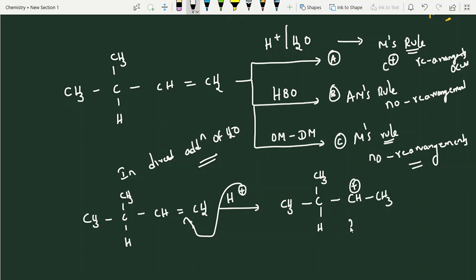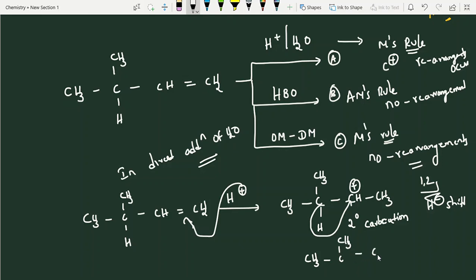CH3, right? This is secondary carbocation. But once secondary carbocation is generated, after that it definitely rearranges. How can it rearrange? If chances are there, it will go to the tertiary. Right? So 1,2 hydride shift. Now you will get tertiary carbocation.